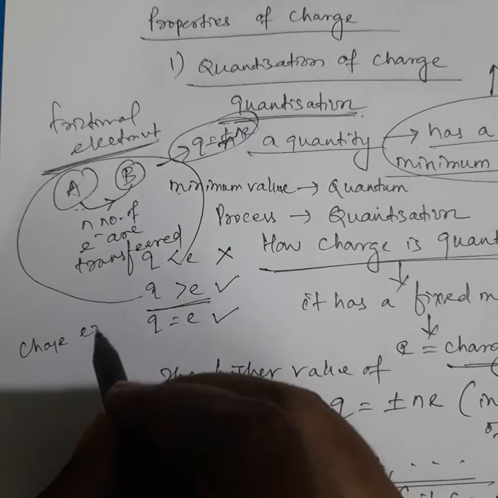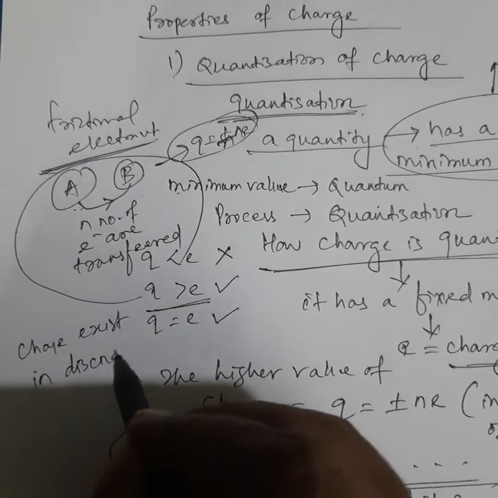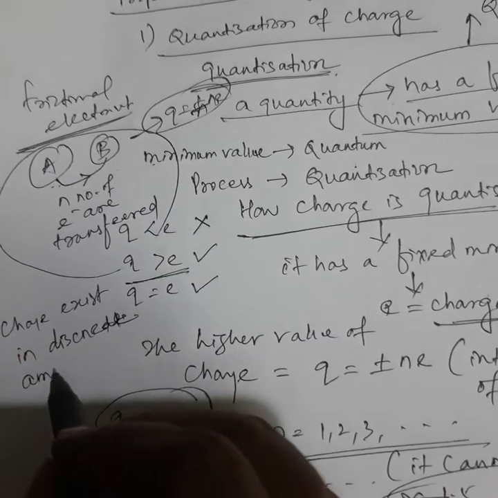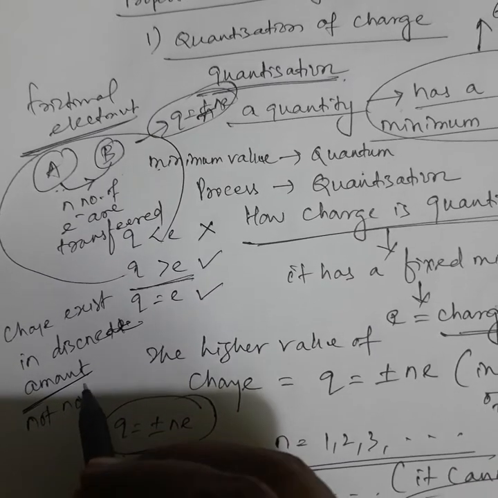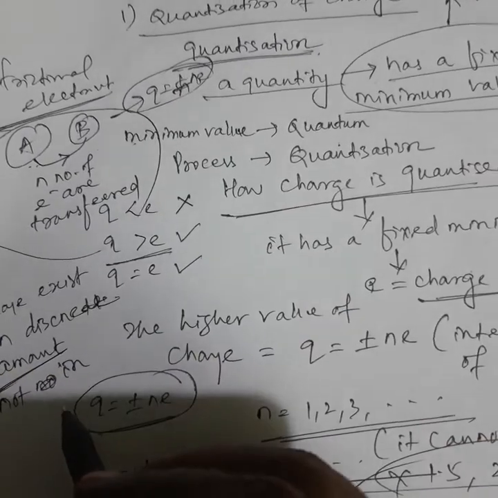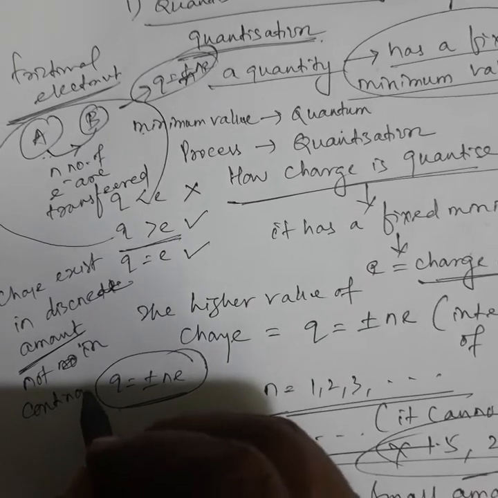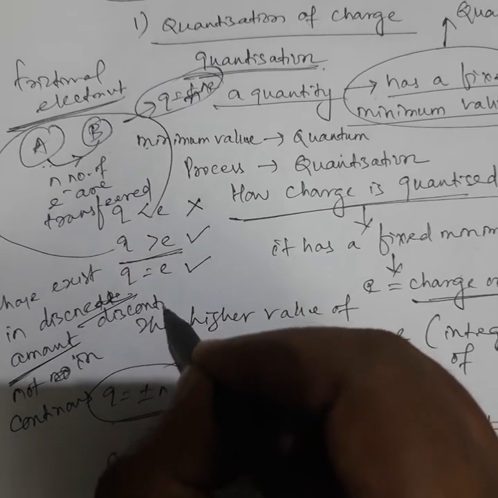And in this way, charge exists in discrete amounts, not in continuous amounts. Discrete, or you can say discontinuous.